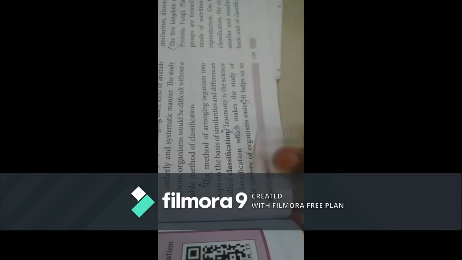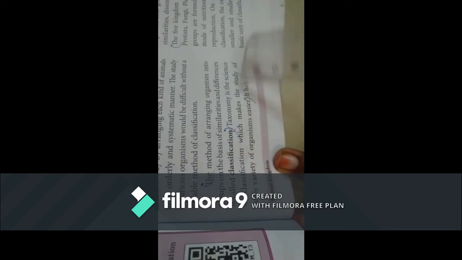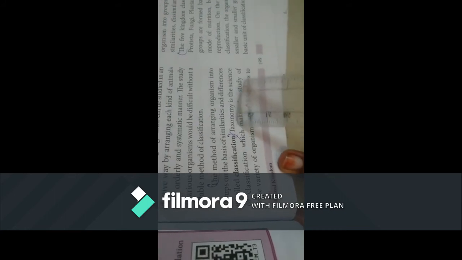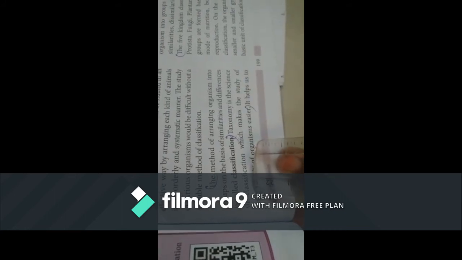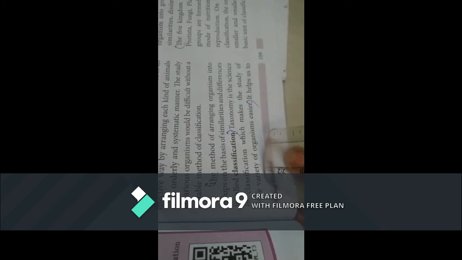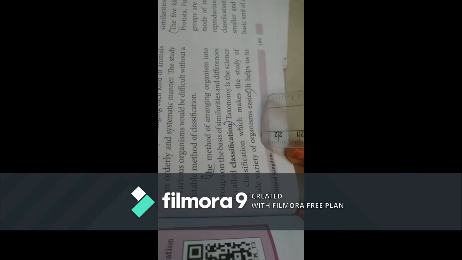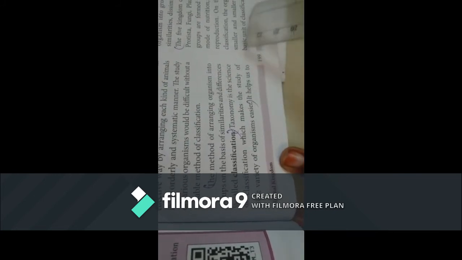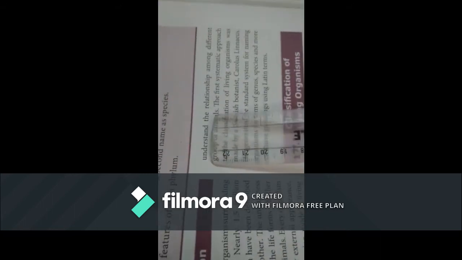Then taxonomy is the science that deals with the study of a wide variety of organisms, making it easier. It is the branch of science that helps the study of classification. The next objective is that it helps us to understand the relationship among the different groups of